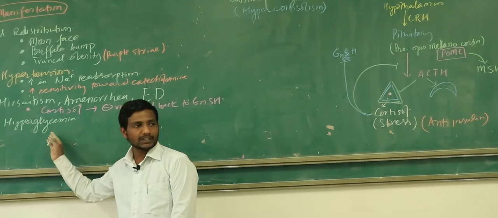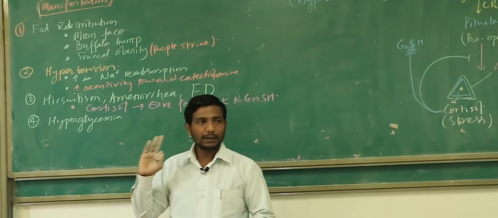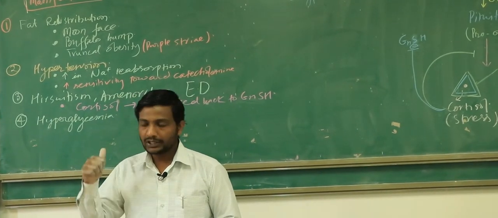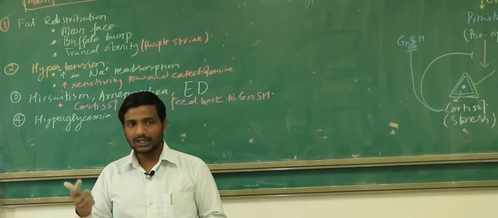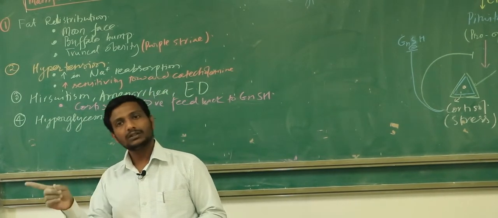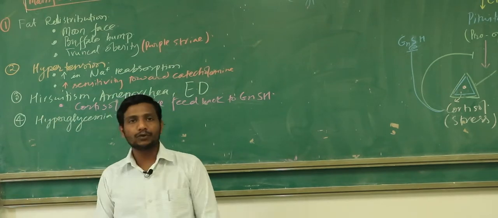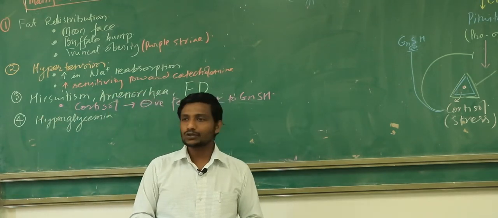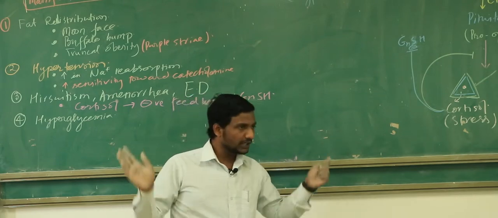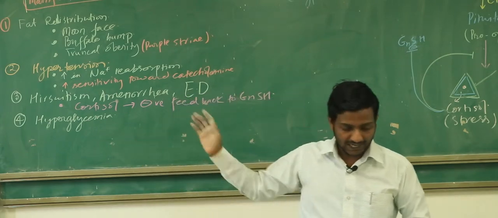So this is the cause of hyperglycemia. And what are the manifestations of hyperglycemia? Tell me the three very important features of hyperglycemia. Polyuria, polydipsia, polyphagia with weight loss, right? So all these manifestations are going to happen. You tell me, if somebody is having hyperglycemia for a long time, the wound healing will be faster or slower? Slower. So all this feature is there. I'm not going to describe this phenomenon. You already understand this thing.